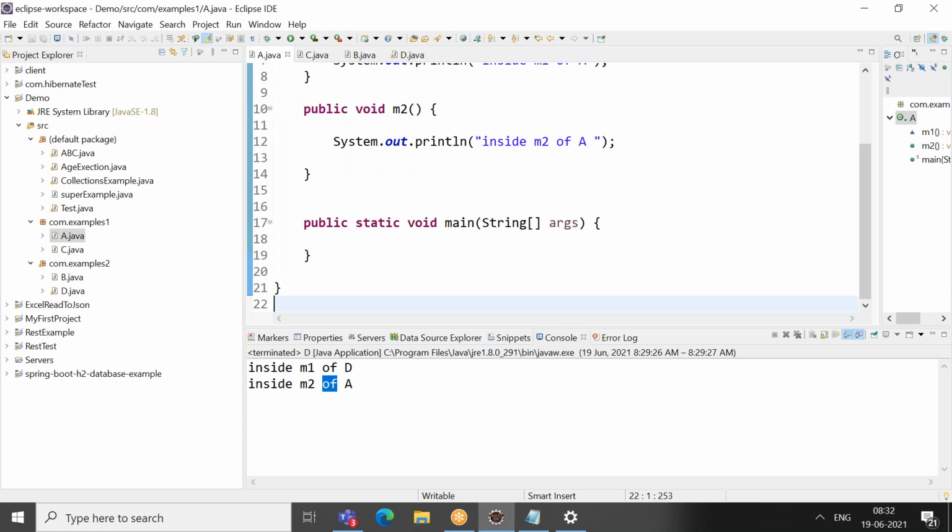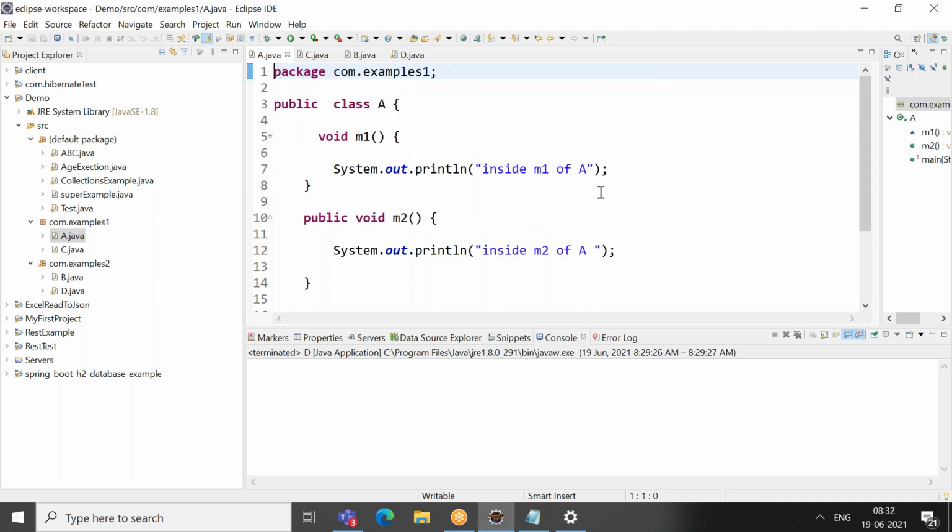Yeah, I have one query. We saw access modifiers at method level and class level. At package level also, is there any? No, nothing like that. For a package, you will not write anything. You will not declare that.